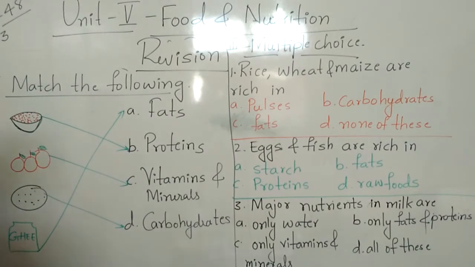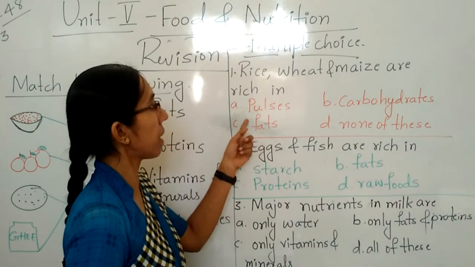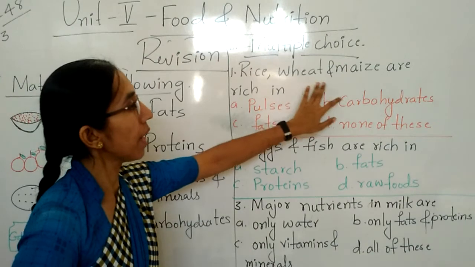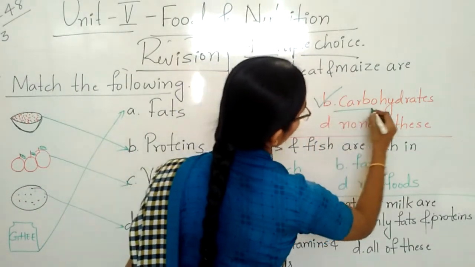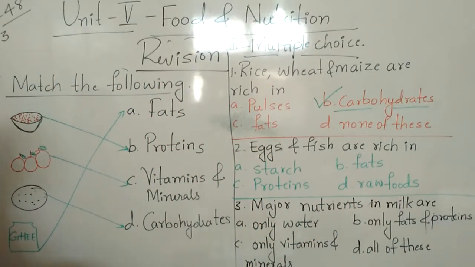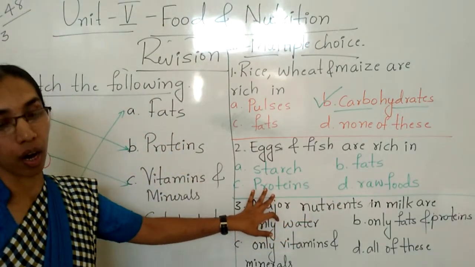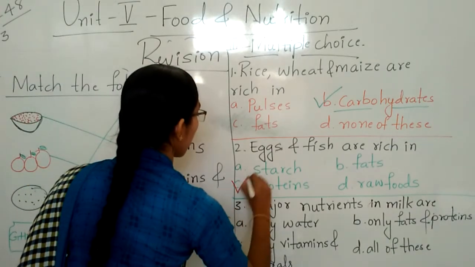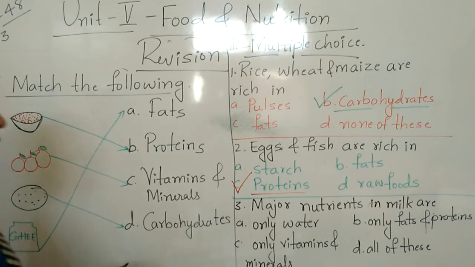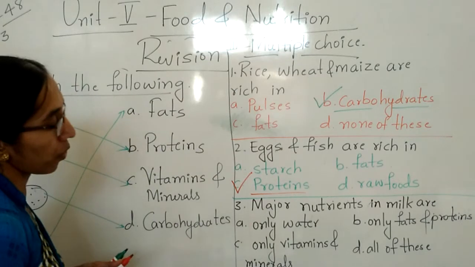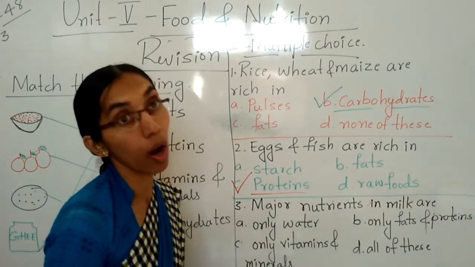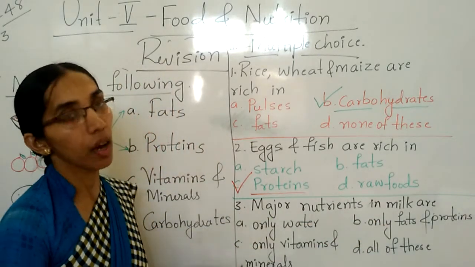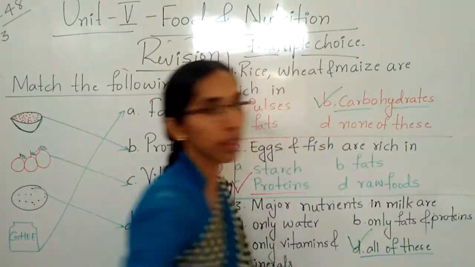Rice, wheat and maize are rich in, options are given: pulses, carbohydrate, fats, or last one, none of these. Okay, children?